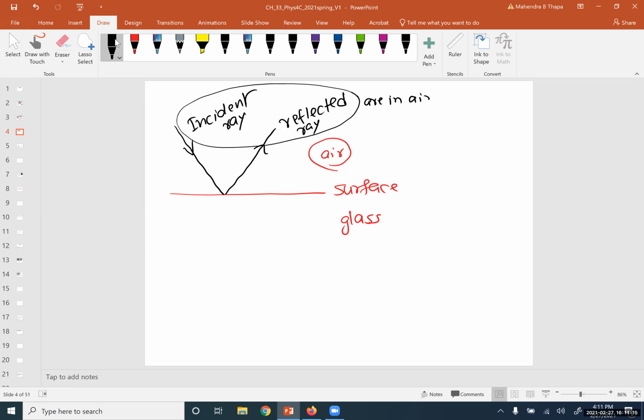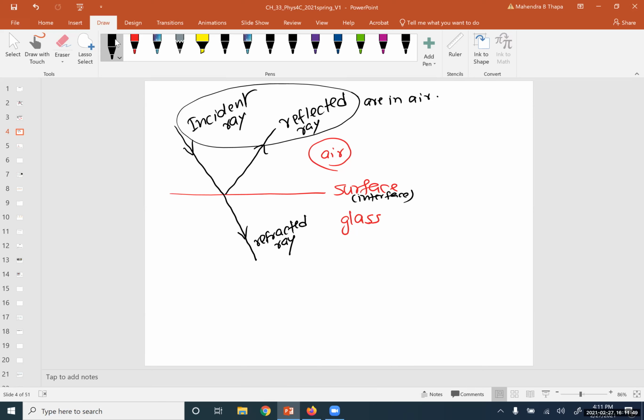Okay, it could be possible that depending on the medium and interface, some part of the ray could go to the other medium. So this surface is basically an interface that separates two media. It could be possible that some of the energy could move to the second medium. So this is called the refracted ray.